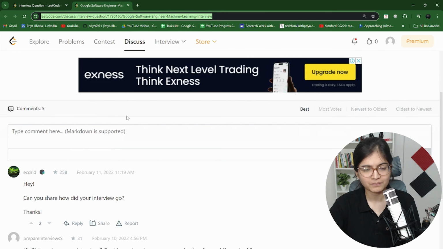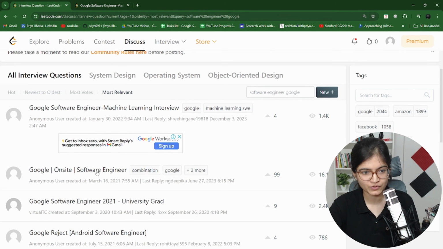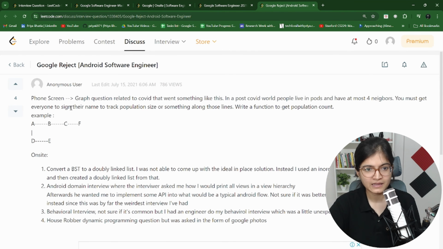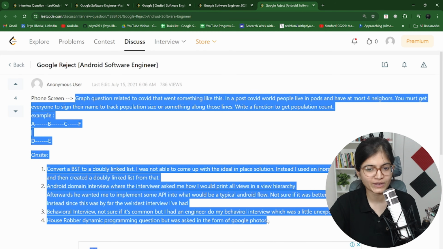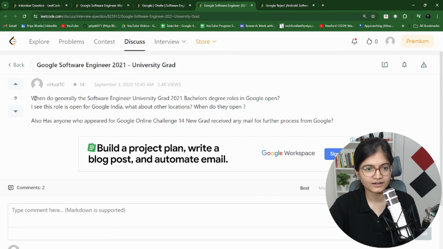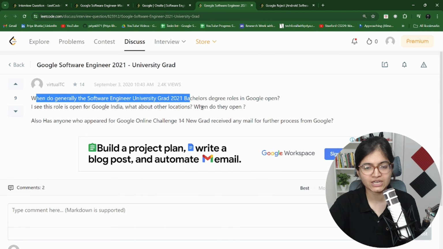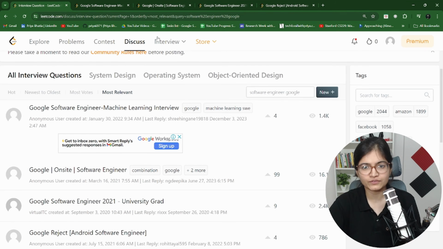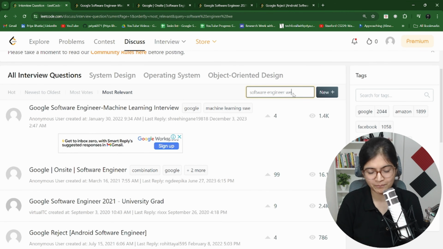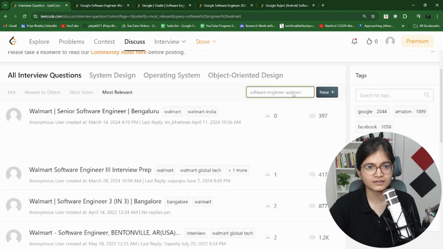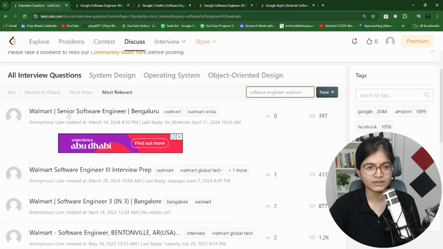So here someone has asked, but there is no such response. But here you can see that people have shared their experiences, whether they were selected or rejected. In the phone screening round, what kind of questions Google asked them, right? And then at the graduation level, what kind of questions were asked. Similarly, you can refer to any company. For example, let's say I want to focus on Walmart. You can see the experiences of Walmart as well.